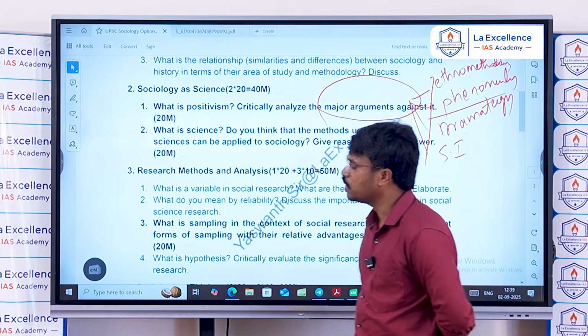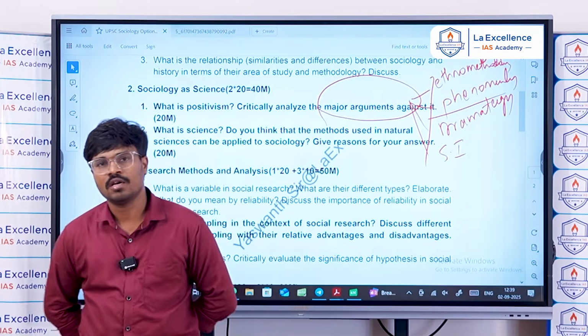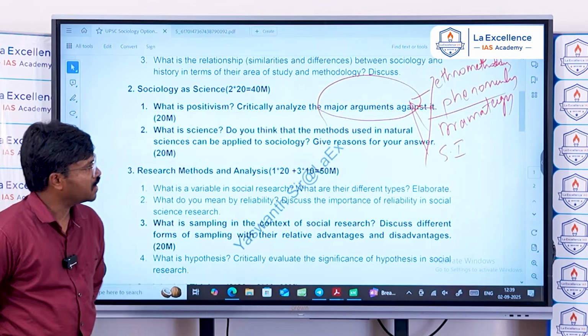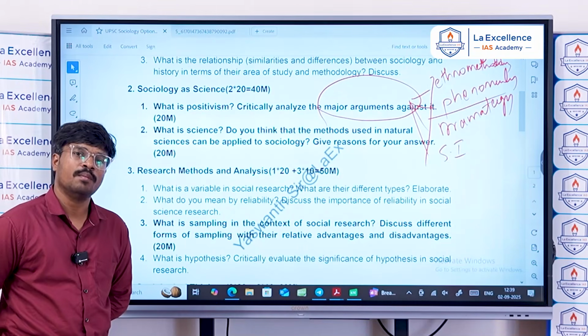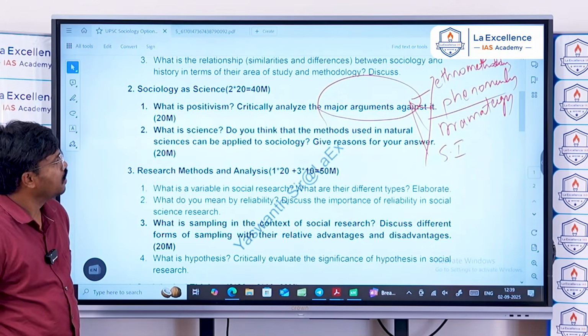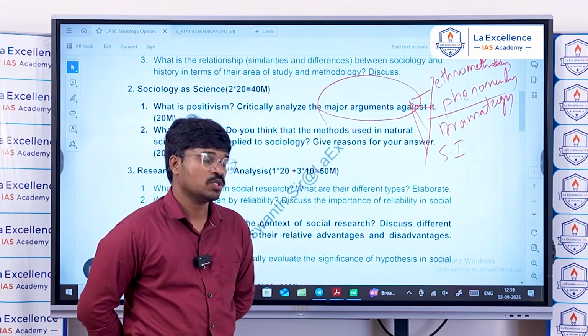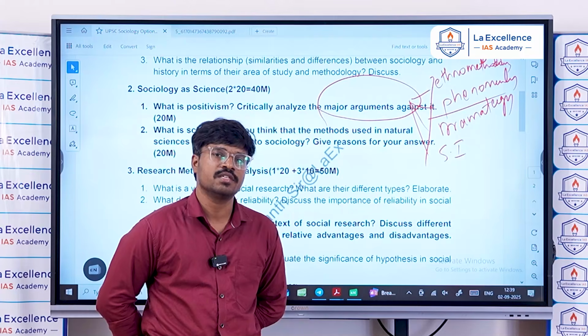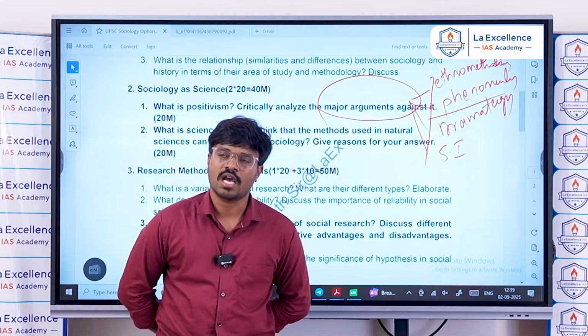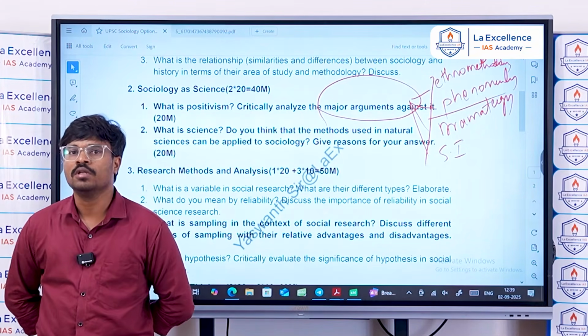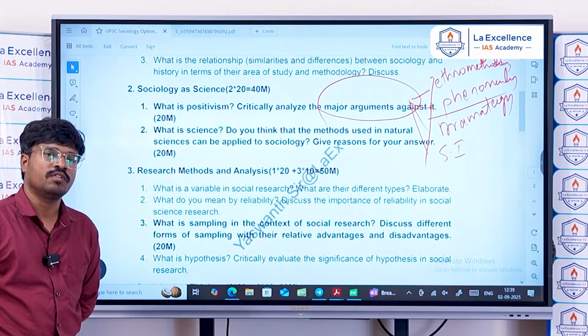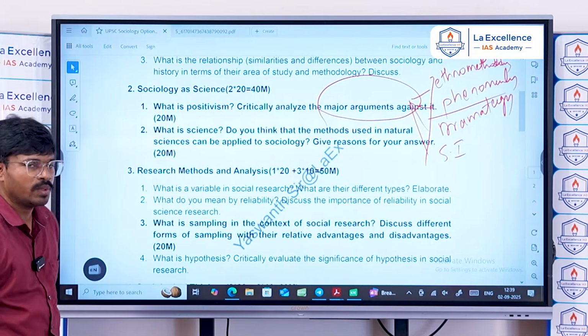Reliability is difficult in sociology, and validity is also a little less, or more difficult to achieve, compared to the natural sciences. So the argument against positivism is that sociology as a natural science is not possible, and sociology as a social science is possible, but with a lot of limitations, and these limitations have to be overcome.